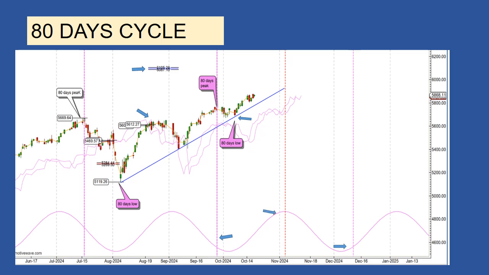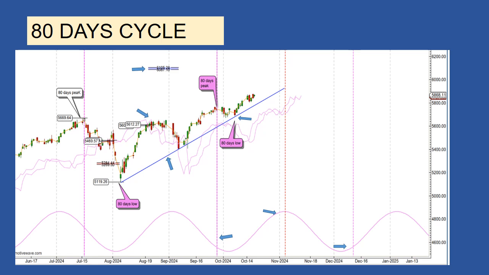From the August 5th low to the actual 80 days low, I drew the 80 days cycle trend line, what's first called VTL. A crossing below will help us to identify the next 80 days peak, but more important the 20 weeks peak. We can expect the 80 days cycle peak to happen on November 11th. The cycle trend will be up for the week, and the success rate is 100%.